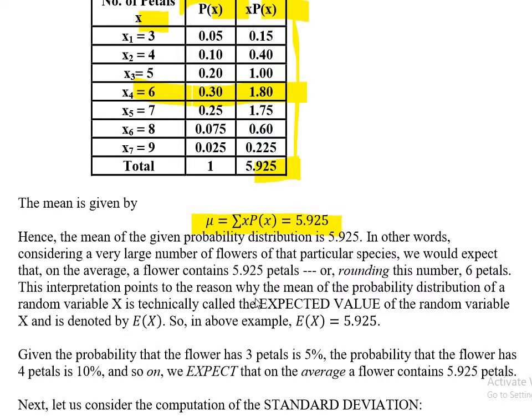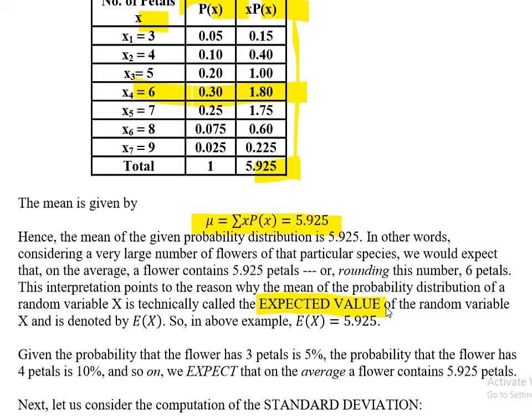This is also called the expected value, because this is what we expect on average. You see, this was the petal problem. We said that a flower can have 3 petals, 4 petals, up to 9 petals, right? So we can say that if we collect flowers from that garden, on average one flower will have almost 6 petals.